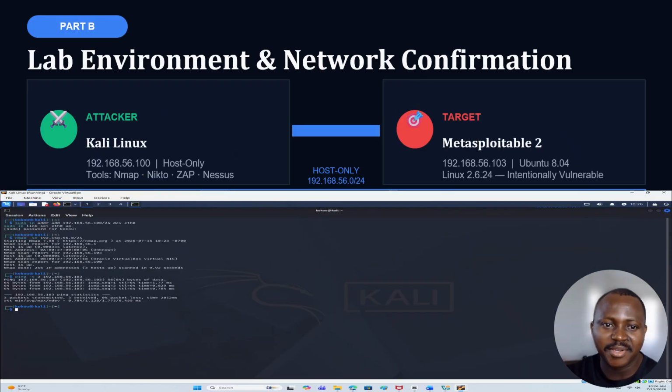Our lab environment is Kali Linux, still our attacker, with IP address 192.168.56.100, and the target Metasploitable2 with .103, both on the same host-only network. So this is our first screenshot showing that we have connectivity and the ping.